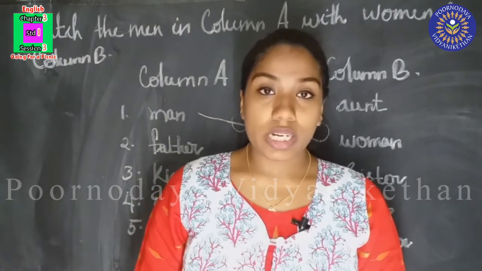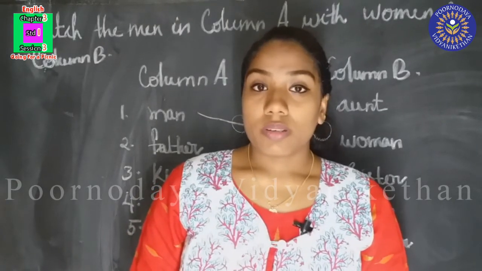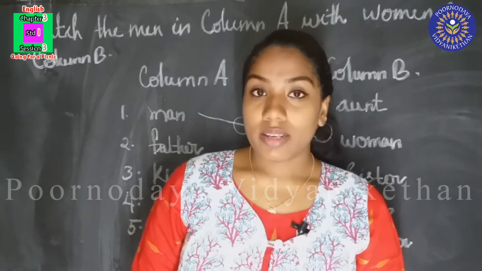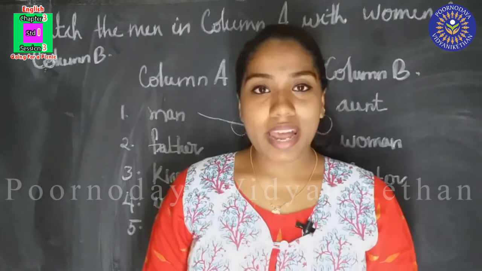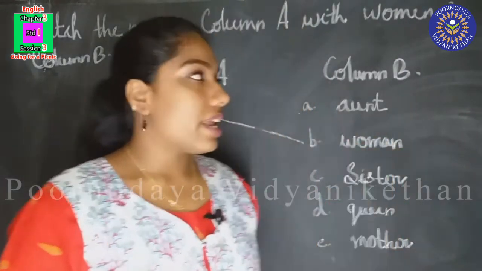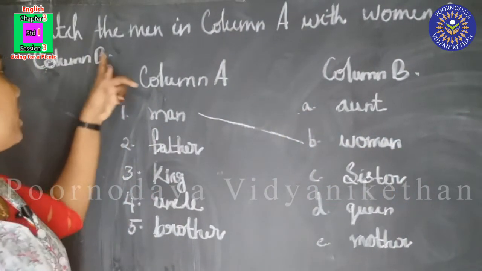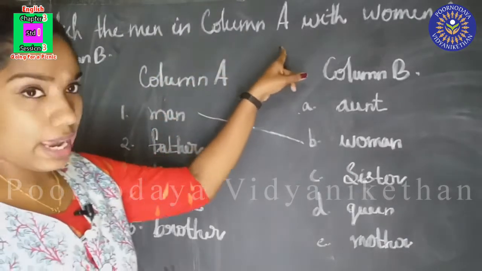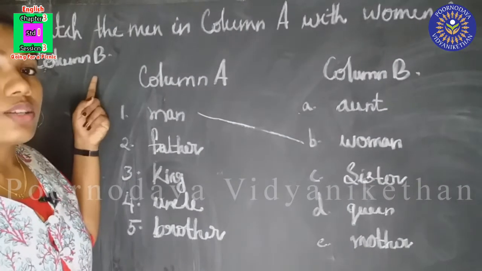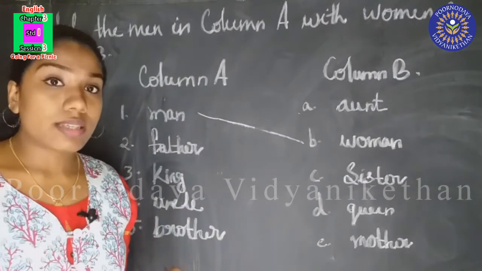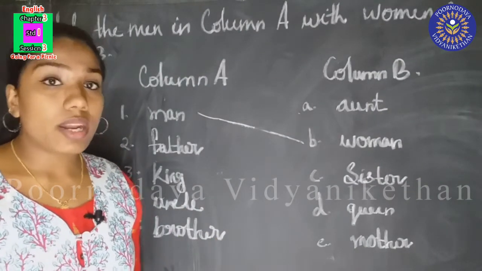Feminine nouns are words for women, girls and female animals. Okay, so here is an exercise for you. Match the men in column A with women in column B. So we have learned about masculine nouns and feminine nouns.